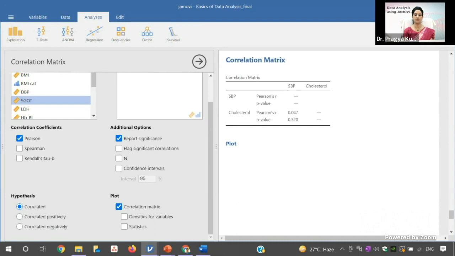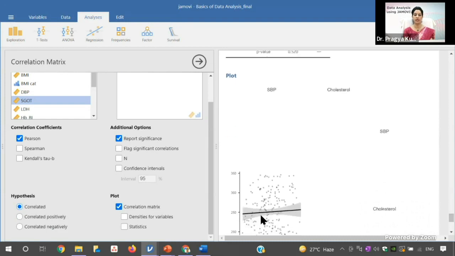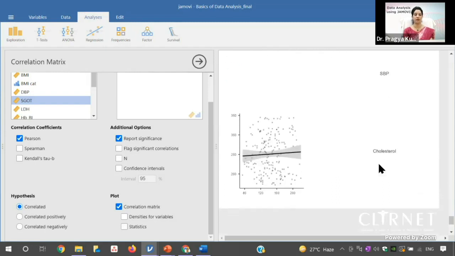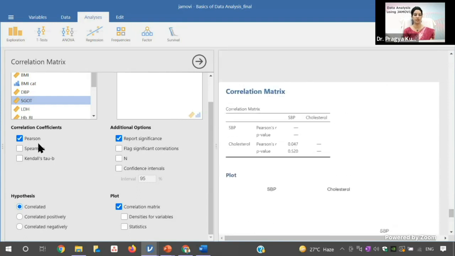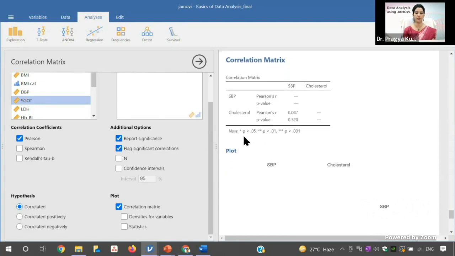If you check for the correlation matrix, you can see there is an appearance of a scatter plot. This scatter plot shows that this is a straight line, and linearity is there. We have already seen that this is normally distributed, so we'll apply the Pearson's correlation. If the data is not normally distributed, then you will use the Spearman rank correlation. You can see the value of correlation. If you click this, it will flag the significant p value, and you can see that here the p value is not significant because its value is 0.52.